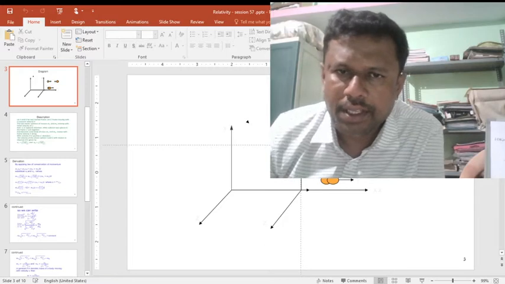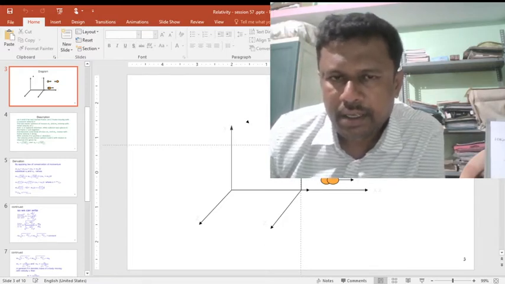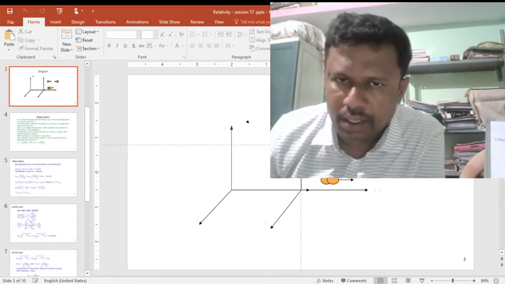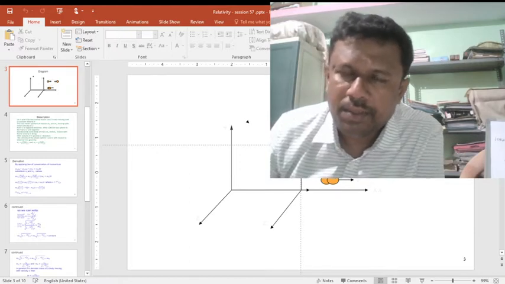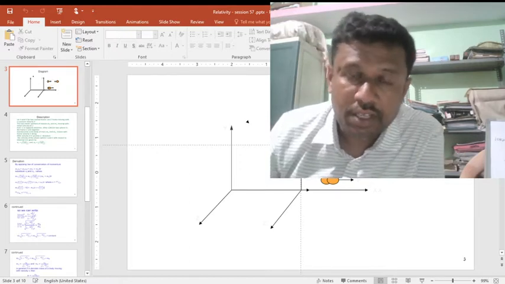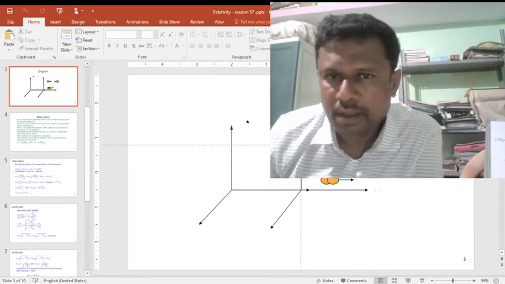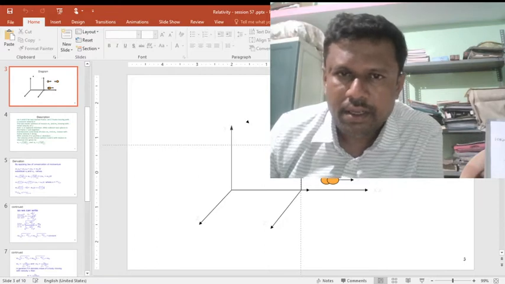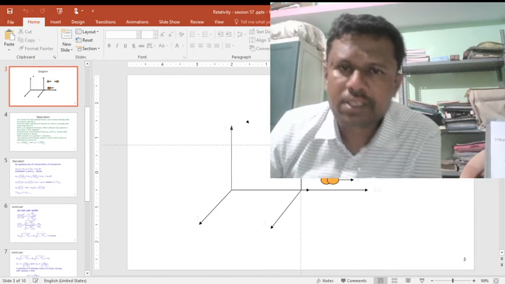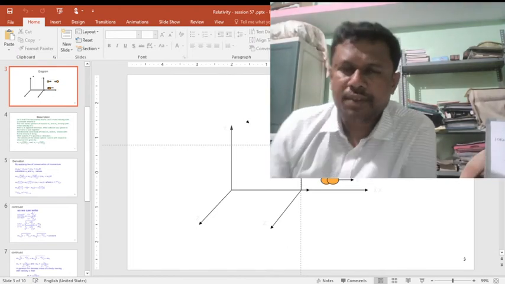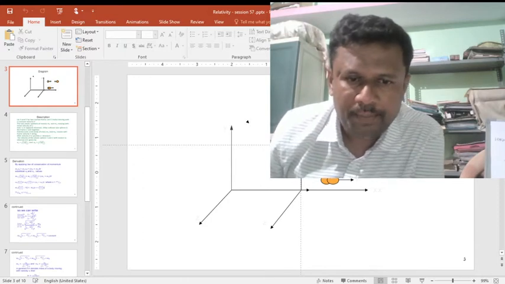But in the special theory of relativity, because of the relative motion between the two frames, the mass of the object is not absolute, it's also relative. Mass changes with respect to speed. Here we are going to derive how mass varies with the speed of the frame. Okay, move on to the slide.